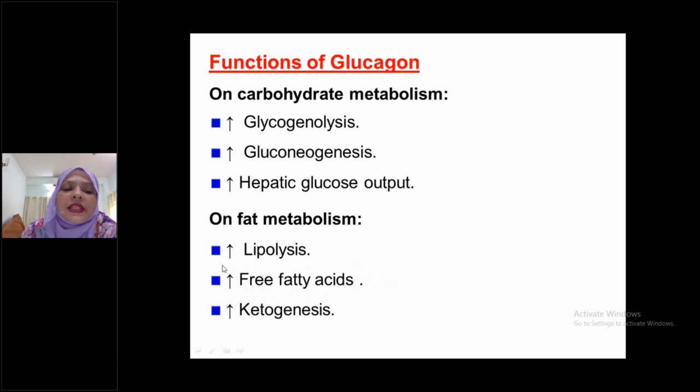So glucagon causes increased lipolysis by stimulating hormone sensitive lipase, and it increases free fatty acid, so more ketone body formation occurs and ultimately increases ketogenesis. You have to remember this point because it is very essential for your written and viva exam.